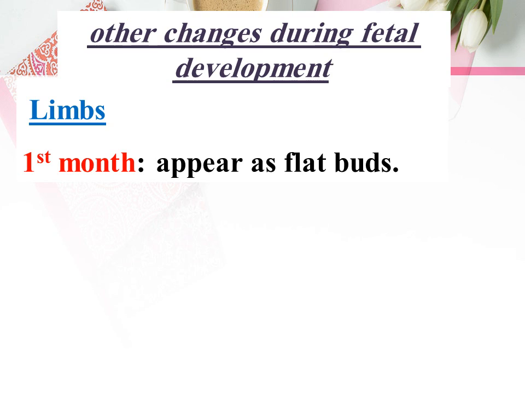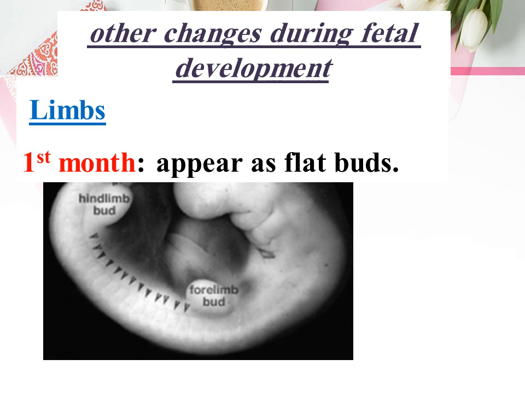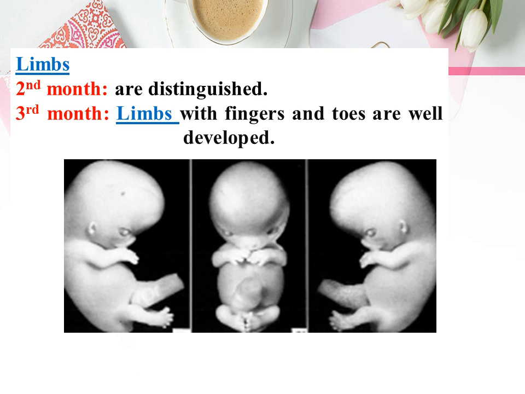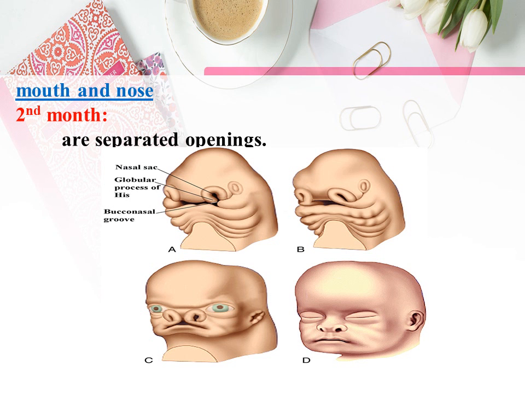Limbs at first appear as flat buds, like this, also like this. About the second month, limbs are distinguished. In the third month, limbs appear with fingers and toes well developed. In the second month, the mouth and the nose are separate openings.